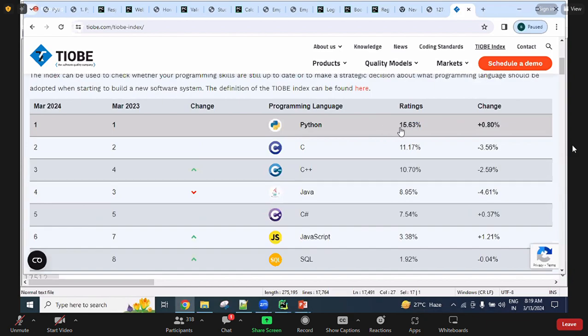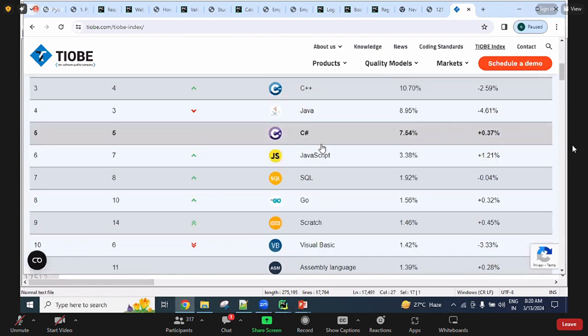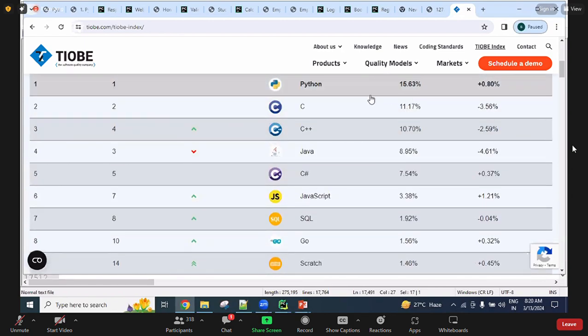Right now, see, guys, Python is at 15.63. After 1 month you can check it, and definitely it is going to be increasing. Day to day it is increasing. Out of all languages, ratings are provided for 20 languages here. The first one is the Python language, the only one with a rating above 15, and next is the C language, guys.